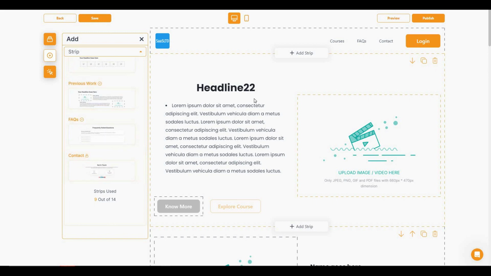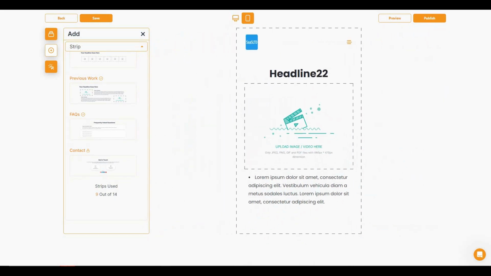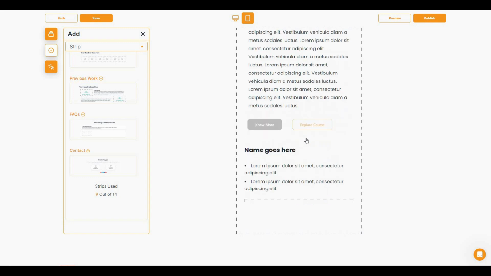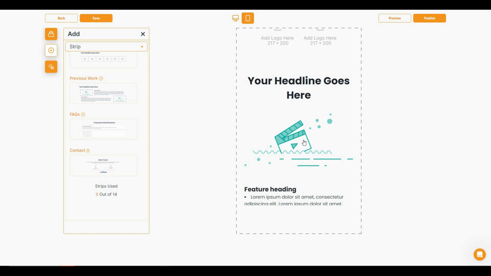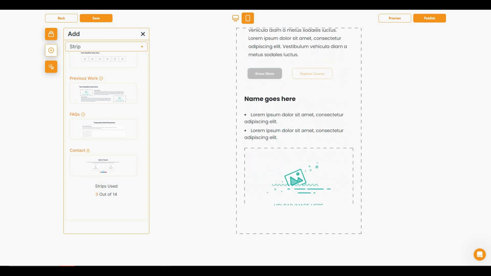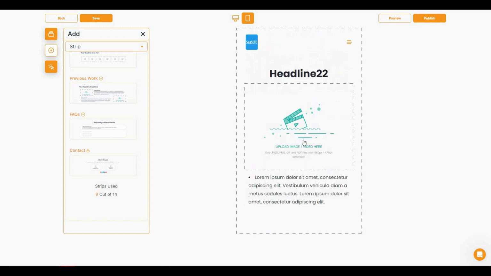And I really like how Miho has given you the option to view the website also on a mobile device. So for example, if one of your potential students is using your website on a mobile device, you will get a page like this. So as you can see, these are all the sections that I have shown previously, and I really like how mobile friendly the website is. It lets you acquire more students from even mobile devices.